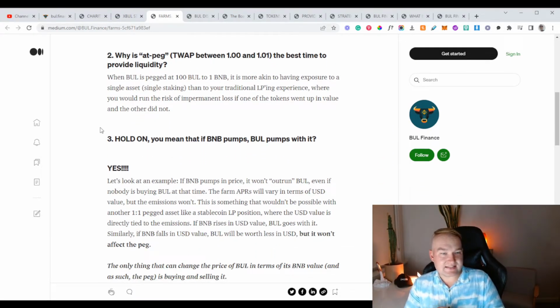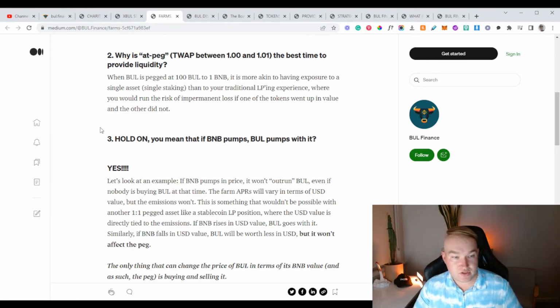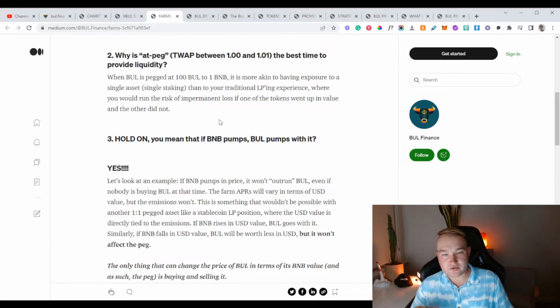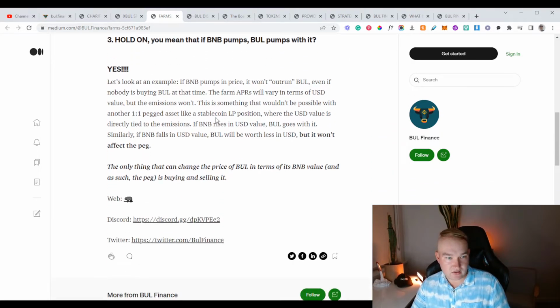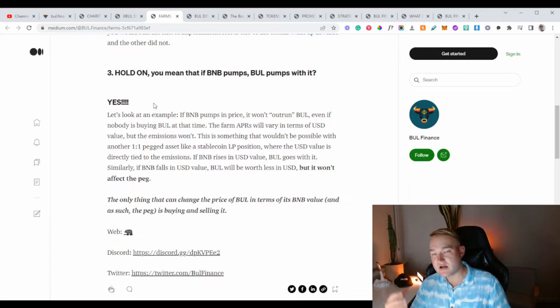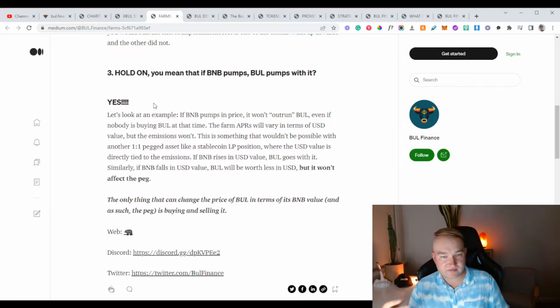Why is at peg the best time to provide liquidity? So they've said when Bull is pegged at 100 to 1 BNB, it is more akin to having exposure to a single asset, single staking, than your traditional LPing experience, where you would run the risk of impermanent loss if one of the tokens went up in value and the other did not. So they've said, hold on, does this mean if BNB pumps, Bull pumps with it?